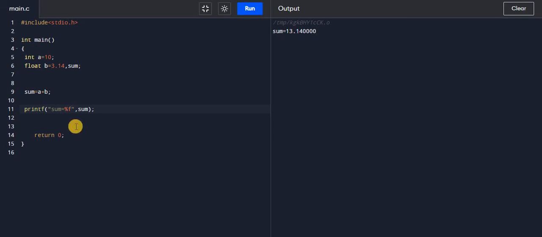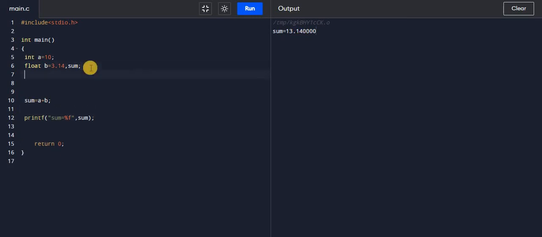If I do not change the format specifier and it remains %d, and I run this, you will see what the answer will be. The answer is some garbage value. You must give the format specifier for the floating variable as %f. Then it will give the correct answer: sum is equal to 13.14.